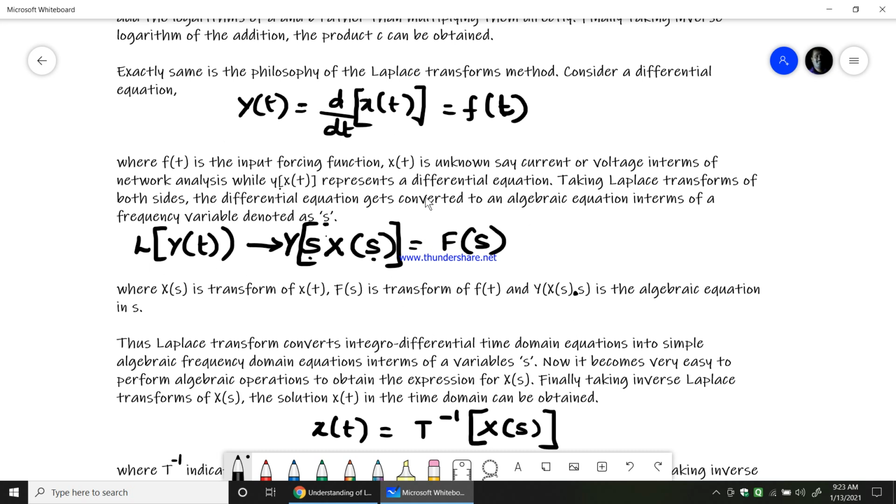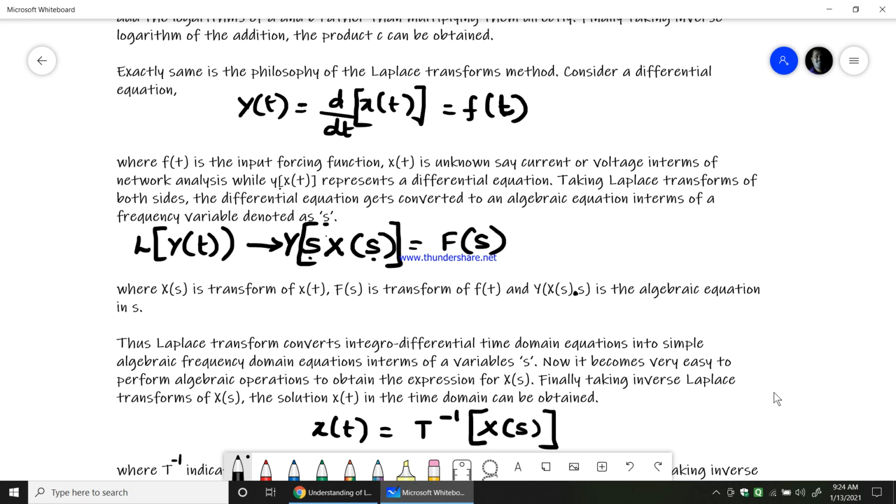If I apply the Laplace transform and convert this into an algebraic equation in terms of s, you will find that this equation in terms of s becomes very simple to solve. I hope at a later stage, when we solve some problems, you will realize what I am saying. So now after getting an expression in terms of s for X(s),